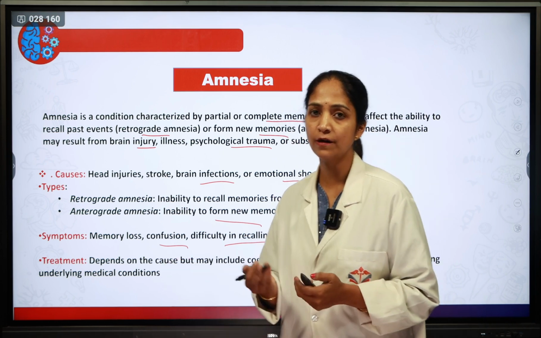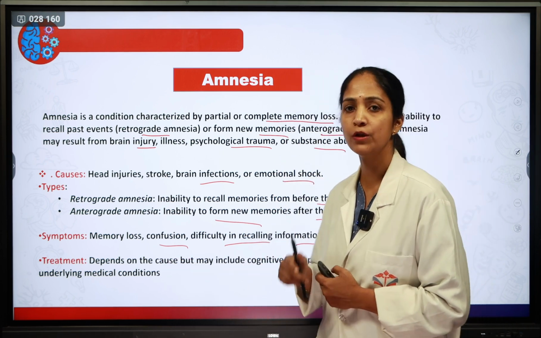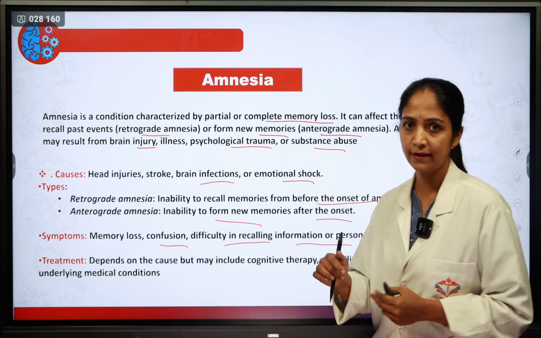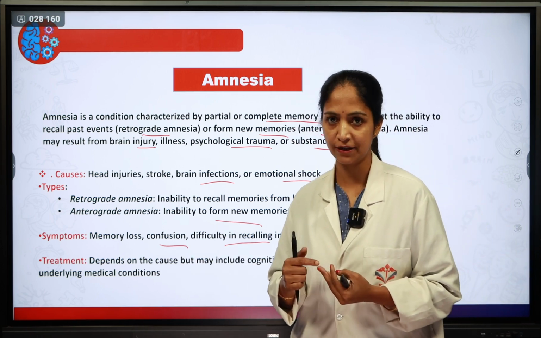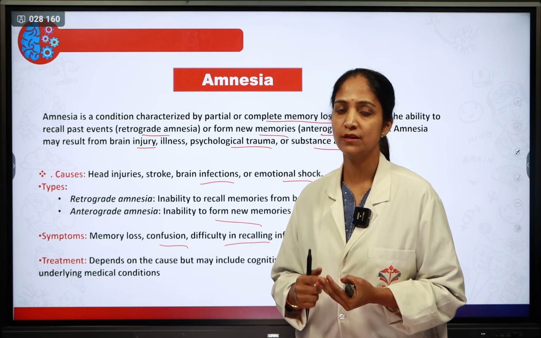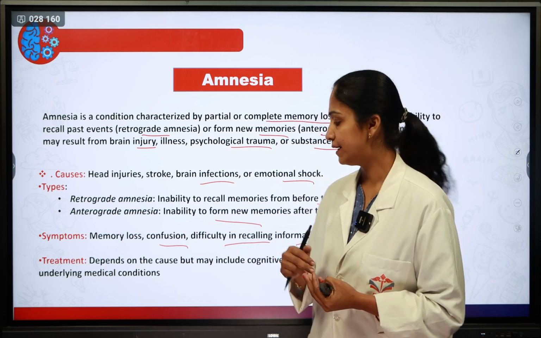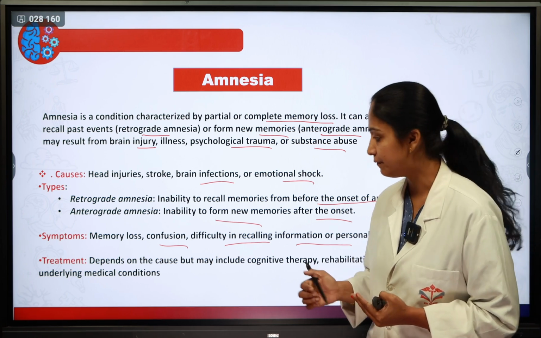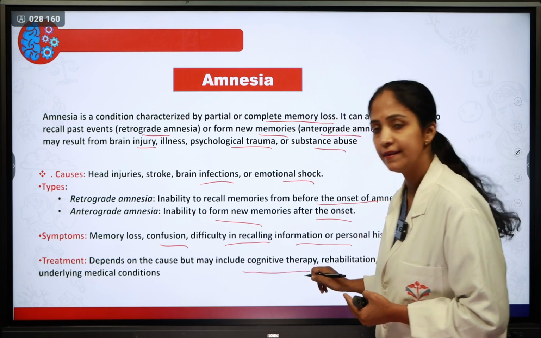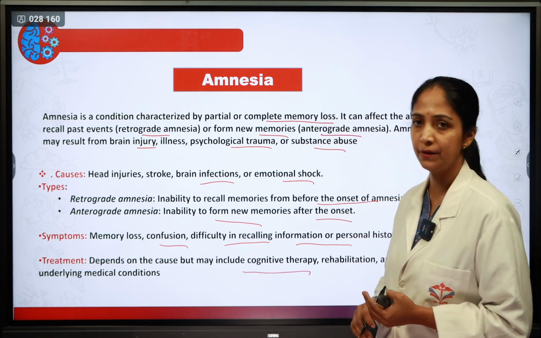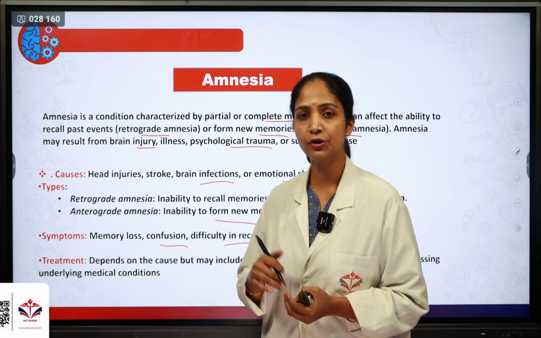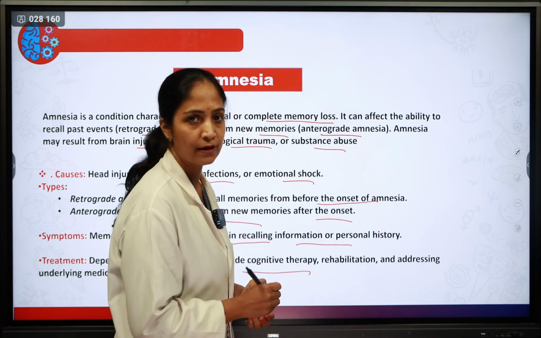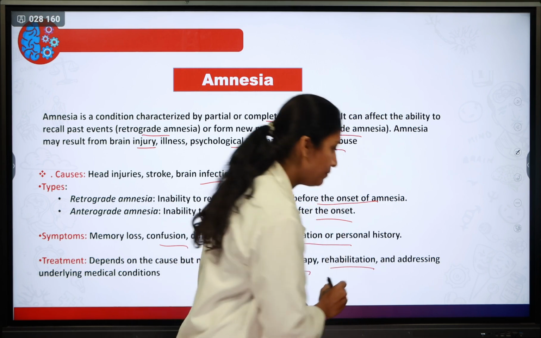Next, the treatment. What treatment are we going to give the patient who has amnesia? It depends upon the cause. If it is an infection, we have to treat the infection with a proper antibiotic, or if an injury has happened, we have to treat the patient in a proper way, along with cognitive therapy. If the patient has total memory loss, by that time we are going to give cognitive therapy along with rehabilitation.